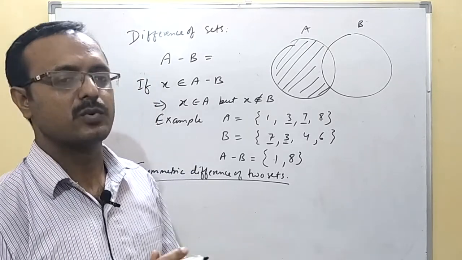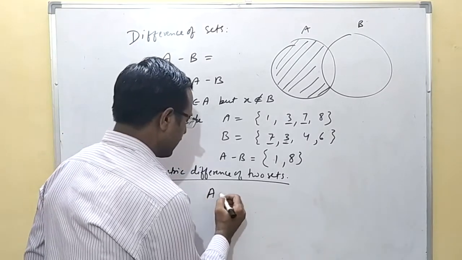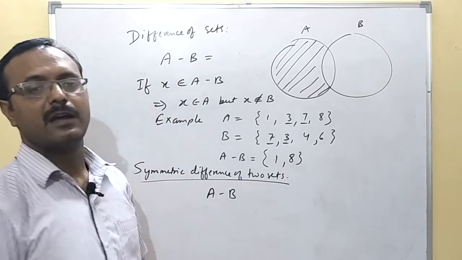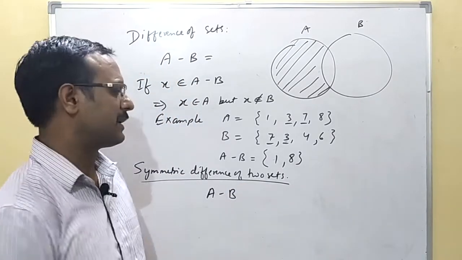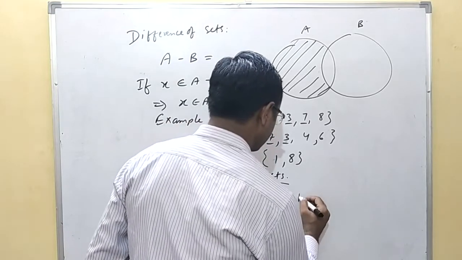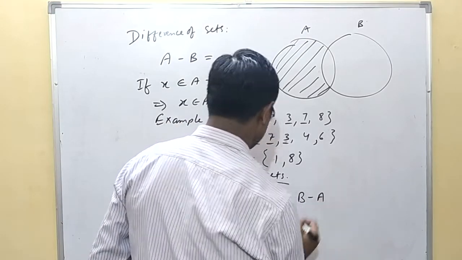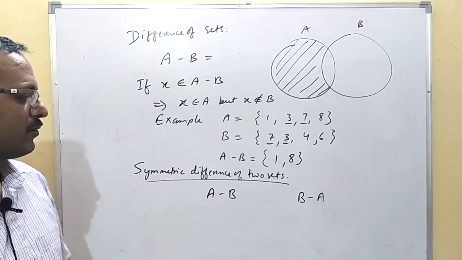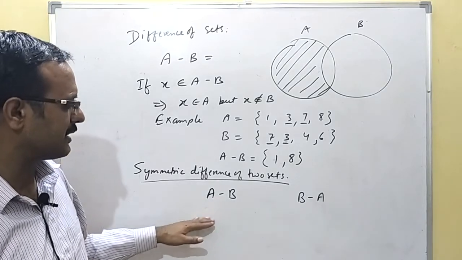Difference between two sets, that is if you take A minus B and another you take B minus A. What is the meaning of A minus B?